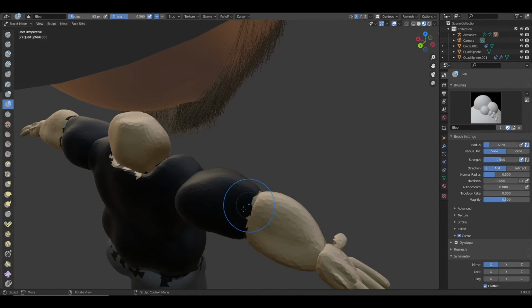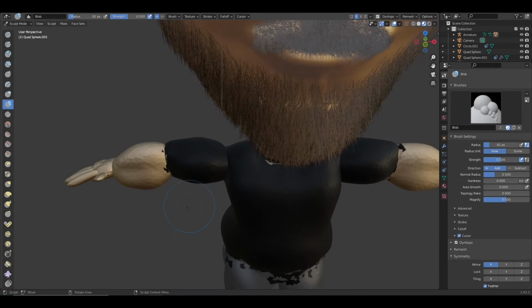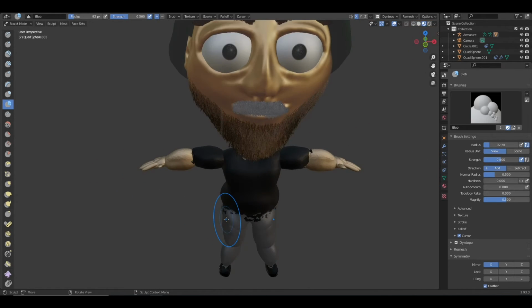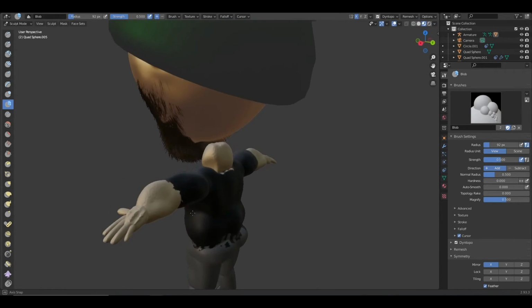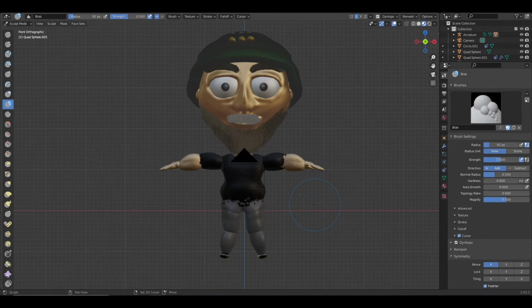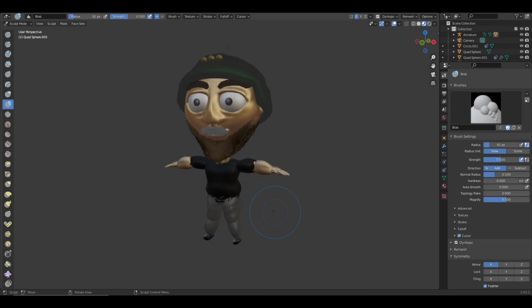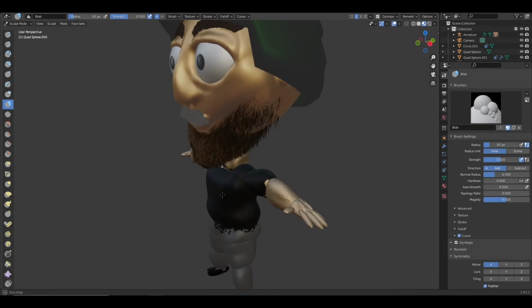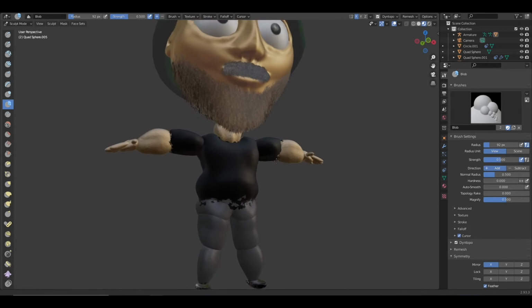So we have bigger arms now, and this doesn't look good at all. I don't know if a soldier would even be looking like this, but okay. It's pretty fat. Jesus. I don't think anybody would hire a soldier like this, but okay.